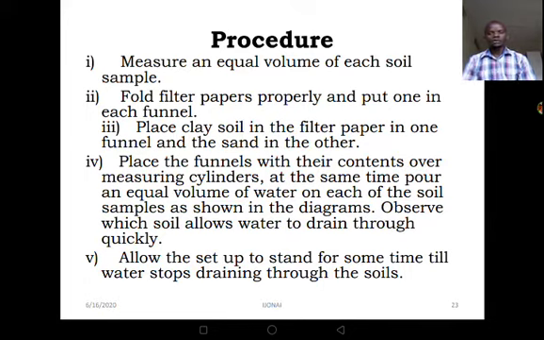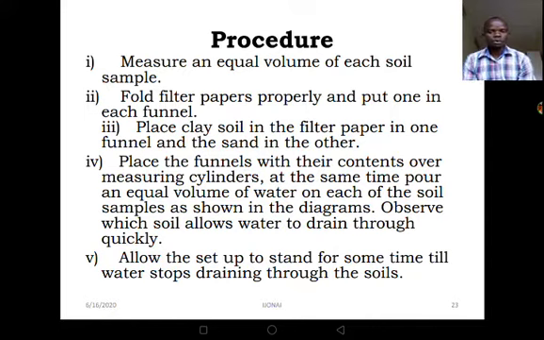Procedure number 1, we are supposed to measure an equal volume of each soil sample. Remember, we have 2 soil samples, the sandy soil and clay. We are going to use the measuring cylinder for measuring. As an example, I can measure 50 cubic centimeters of the soil sample. I measure for sand, and I also measure for clay. Remember, I told you that we are supposed to have 2 of these.